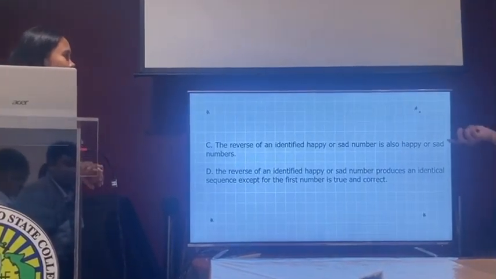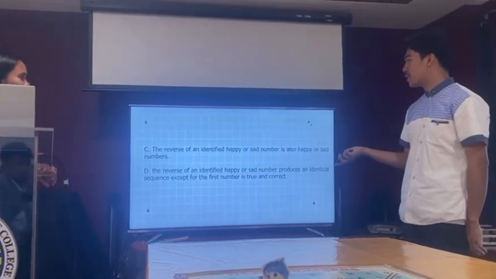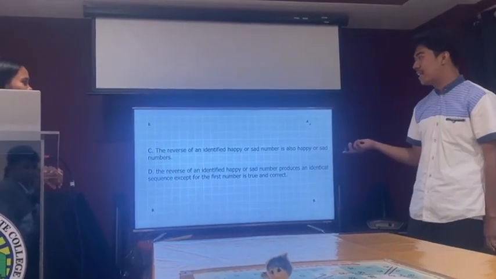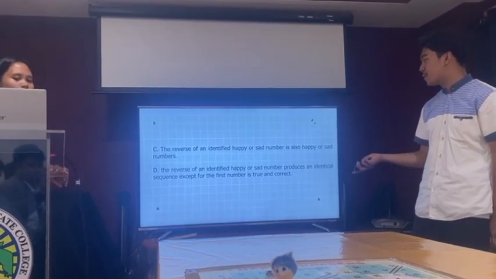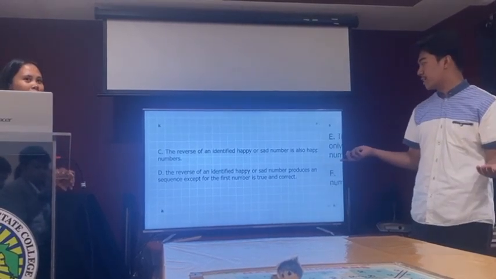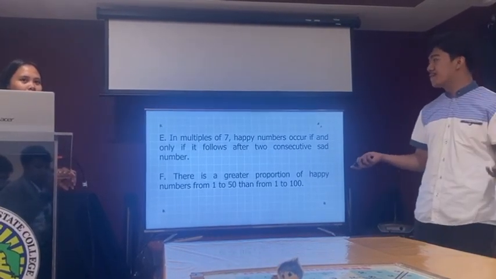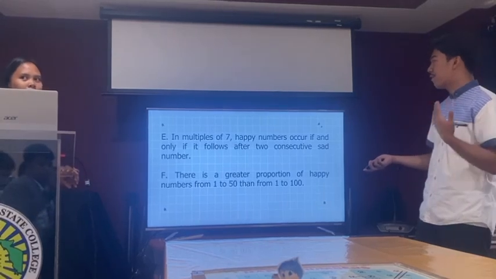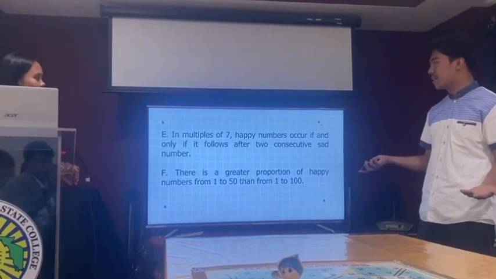Next, the reverse of an identified happy or sad number is also a happy or sad number. And D: reversing an identified sad number produces an identical sequence except for the first number, is true and correct. And E: in multiples of 7, happy numbers occur if and only if they follow after 2 consecutive sad numbers.